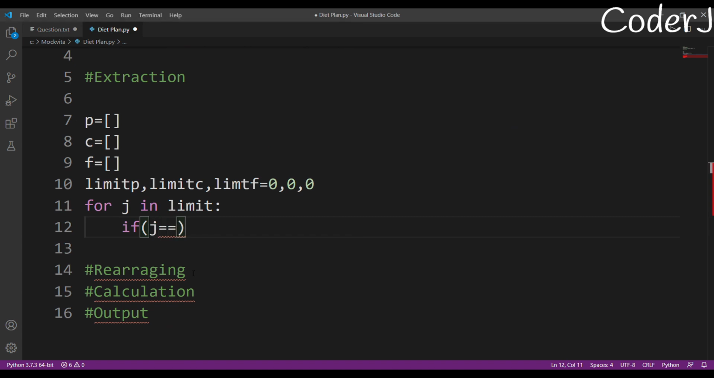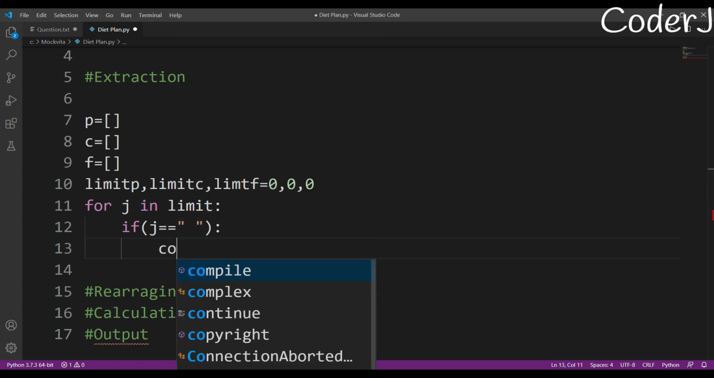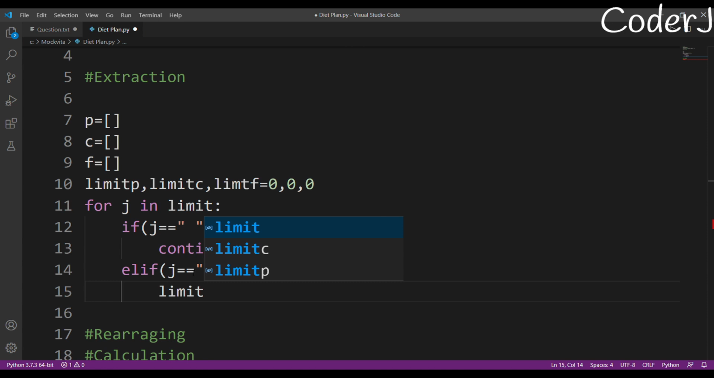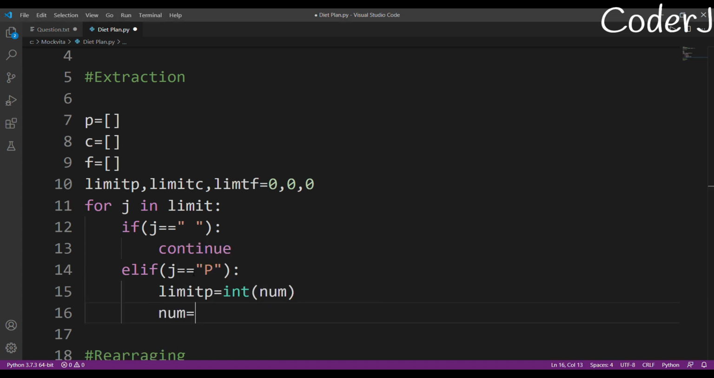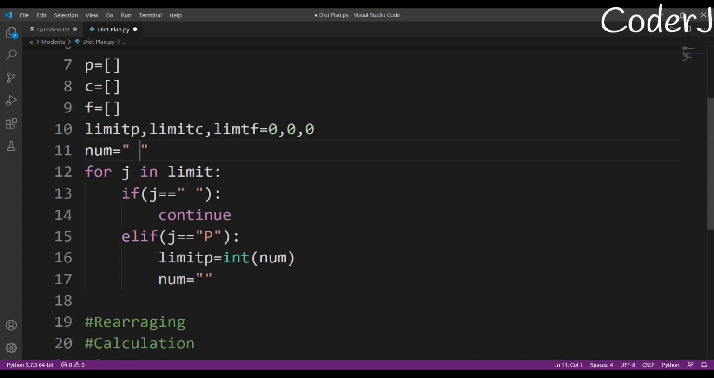So if j is a space, then you don't do anything, you just move on. Else if my j is equal to P, actually it's capital P, then I'll do just one thing. I'll set limit P equal to the number. By the way, I need a string in which I'll store it, so I'll just name it num, and after that I'll mark my num as empty. Since I've just gotten my value of protein, I'll mark it as empty again. By the way, this is just one iteration part. I'm just using a loop for each time's sake.